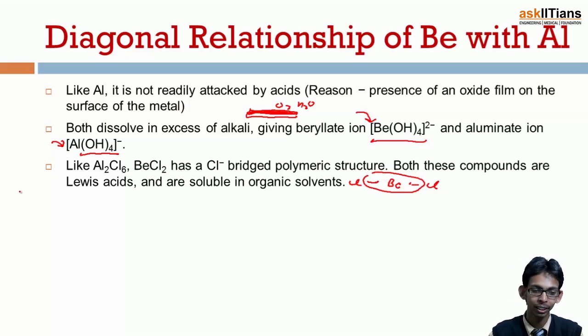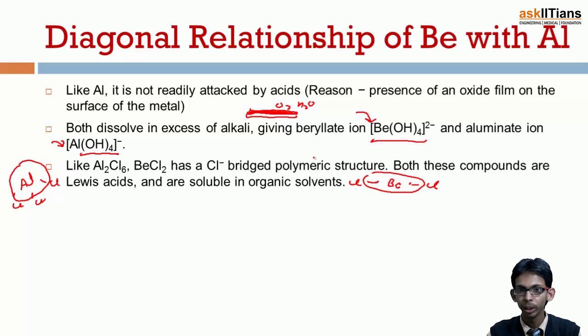Similarly, in the case of AlCl3 also, there are only 6 electrons around aluminium and it also acts as a Lewis acid by accepting electrons. So both aluminium chloride and beryllium chloride are electron deficient. They act as Lewis acids by accepting electrons.